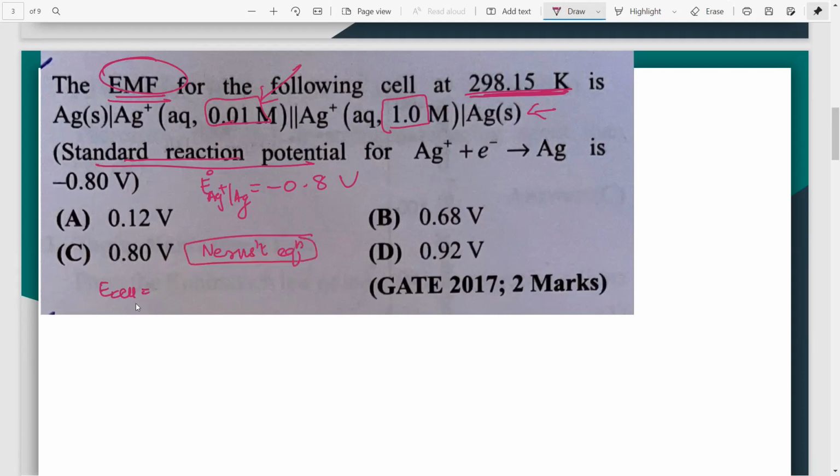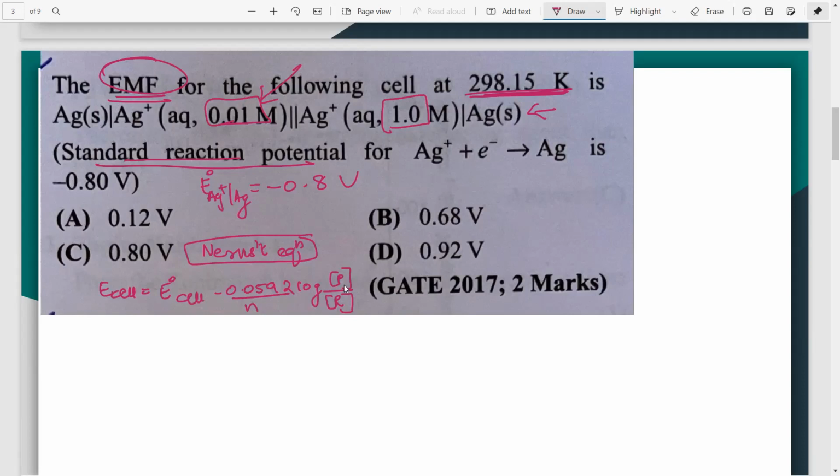So what is the Nernst equation? E cell is equal to E0 cell minus 0.0592 upon n log to the base 10 product upon reactant. This is a formula that you will have to apply in order to get the answer for this particular reaction.